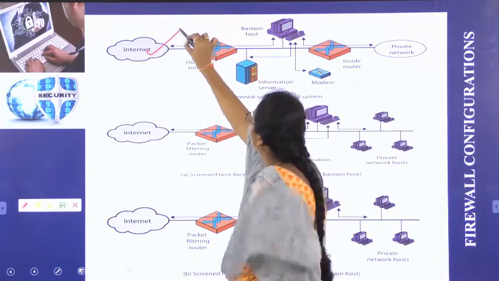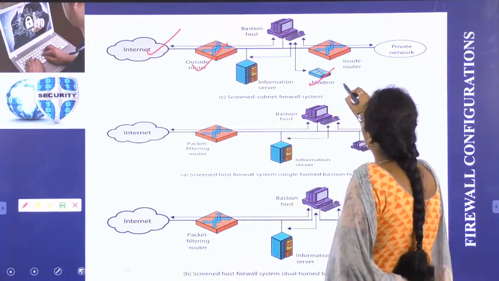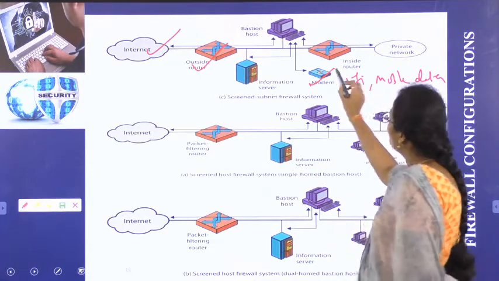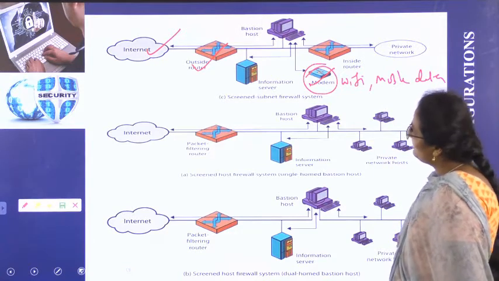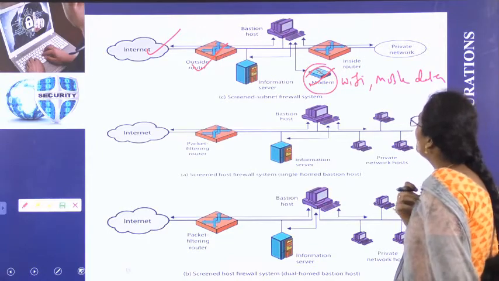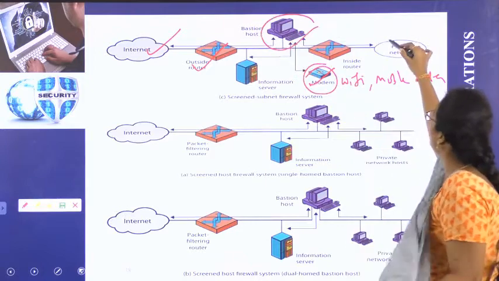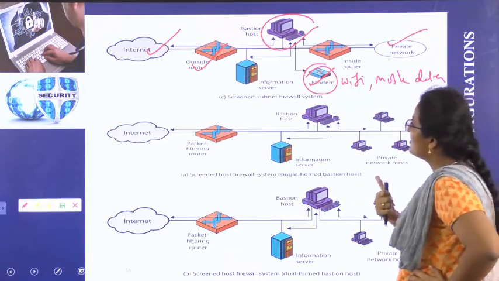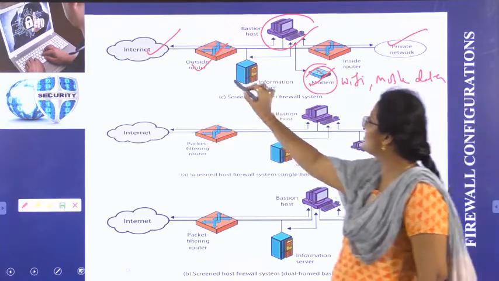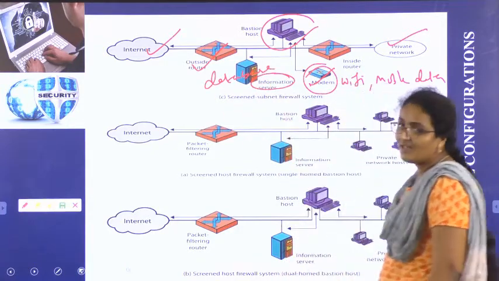So from the internet, using the router, using modem for net. You can use Wi-Fi or mobile data. For the purpose of net, here they have used modem. So from the internet, passing to the outside router and passing through the databases and using modems and using inside routers in a base station, finally we are getting into private network. So we have a base station, outside router and inside router. We are using modem for net connection. We have database also. Information server is nothing but database.